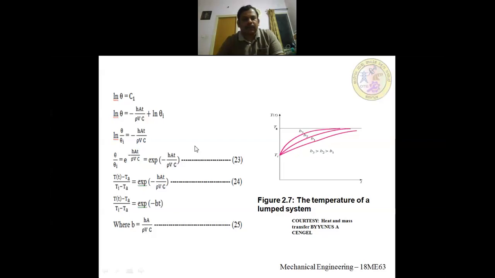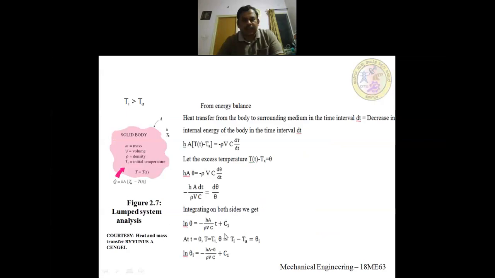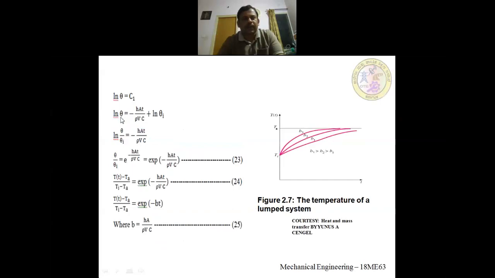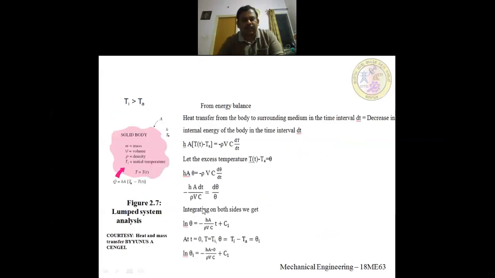So substitute the value of C1 in this equation, that is ln theta equals minus hA by rho Vc times t plus C1. When you substitute, ln theta will be minus hAt by rho Vc plus C1. You know, this whole term is 0, so C1 is actually ln theta i.